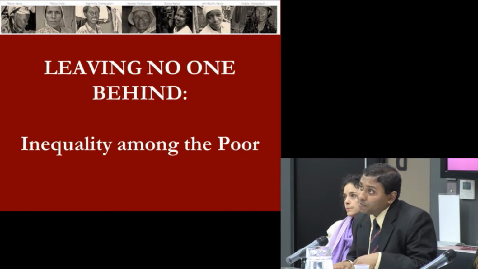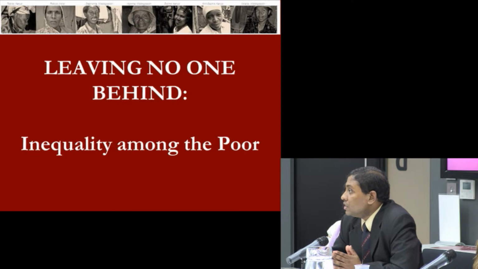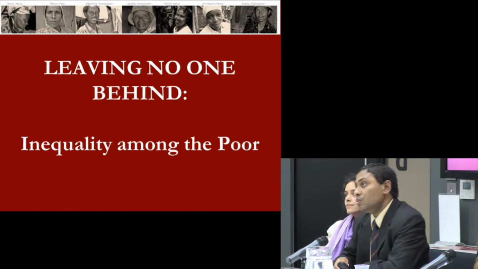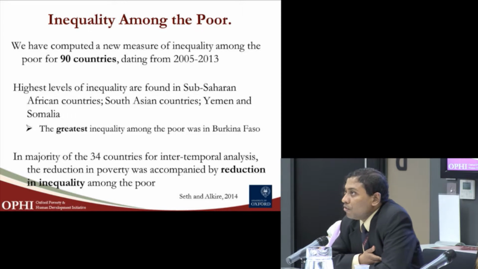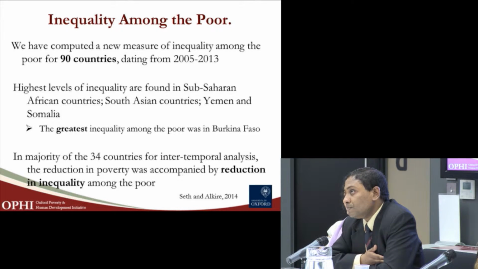The other aspect that we explore is to understand if the reduction in poverty has helped all the poor population, whether the reduction in poverty has been shared by all. In order to understand that, we compute a new measure of inequality among the poor, and we compute that measure for 90 countries, with surveys ranging from 2005 to 2013.